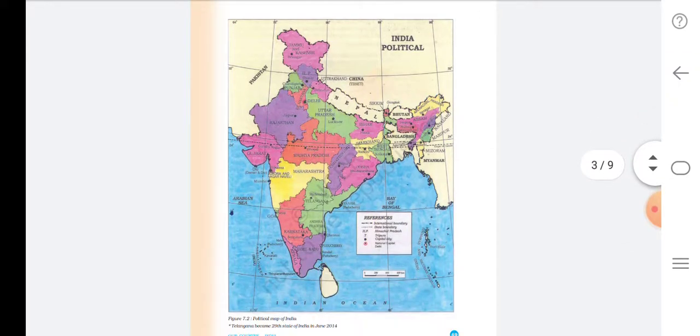India is bounded on the north side by the Himalayas, the lofty Himalayas. Lofty means very high. So on the north side there is the Himalaya.